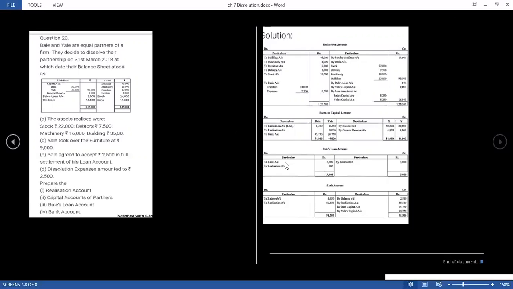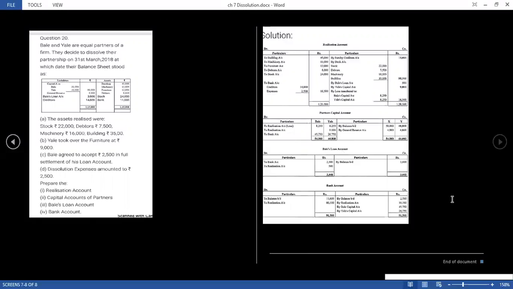Then again partners' capital account, here I can see the bank. So it will be transferred with the name of Bale's capital account and Yale's capital account on the credit side. Then in the loan account we also have bank, so it will also be transferred on the credit side. And then at the last, students, remember the bank account should be balanced; both sides must be equal. So in this way you have to prepare the whole question.